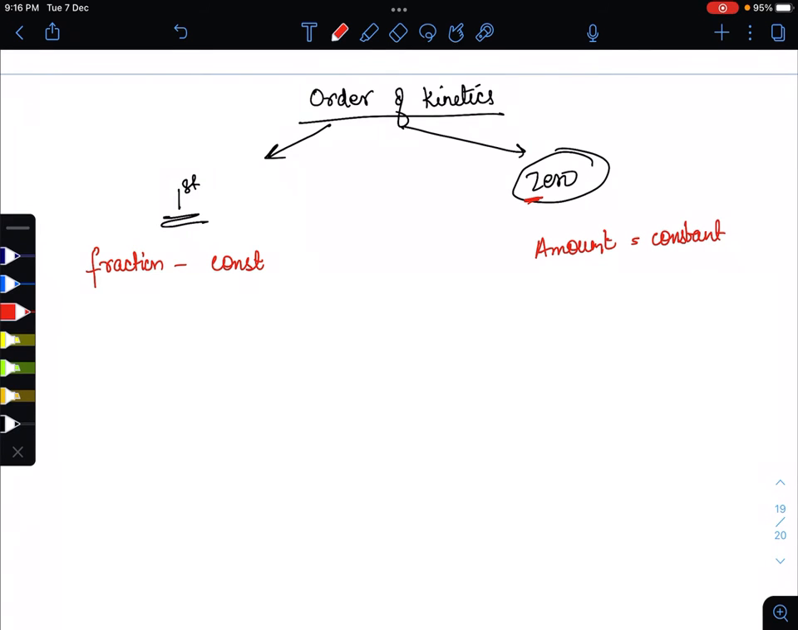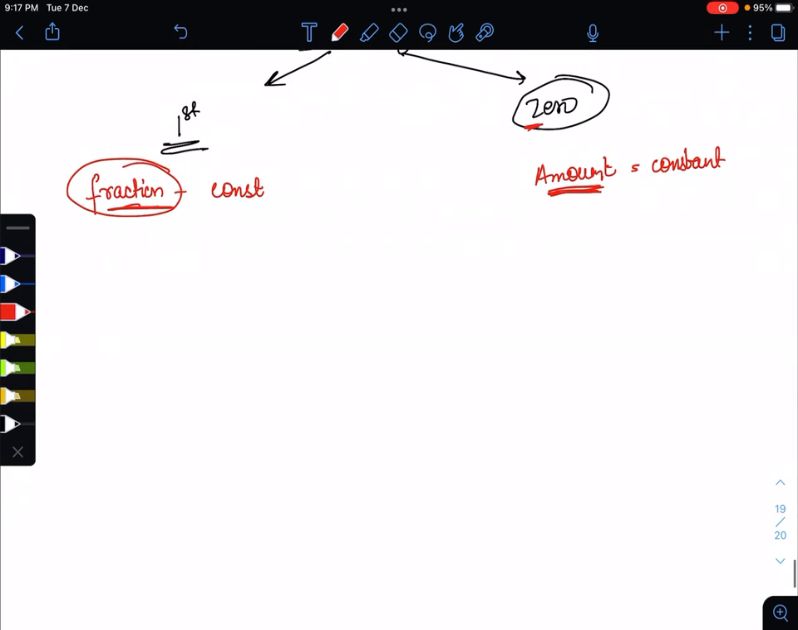While in the first order, the fraction is constant, amount is not constant. While in the zero order kinetics, amount is constant and fraction is not constant. So fraction means in the same time, same percentage of a drug is eliminated. So what do we mean by fraction? Fraction means in the particular same time, same percentage of drug is eliminated. How can we understand it?